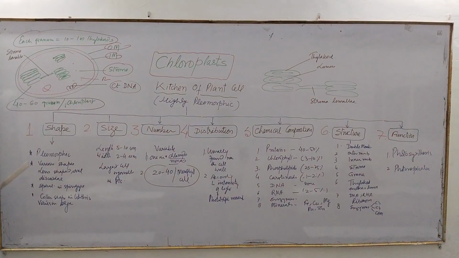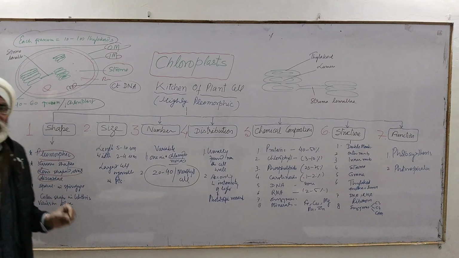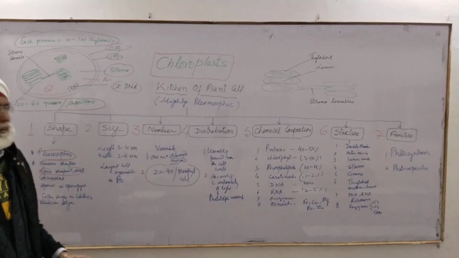Focus on the shape. As I already told you, these are pleomorphic because they change their shape, and various shape होने के कारण either star shape, ठीक, or maybe spiral ribbon shape or cup shape, or generally they are lens shape in higher plant, okay, terrestrial plant, land plant, or discoidal, ठीक है, and spiral in Spirogyra, and collar shape या girdle shape in case of Ulothrix. So the shape of the chloroplast is highly variable in the algae.